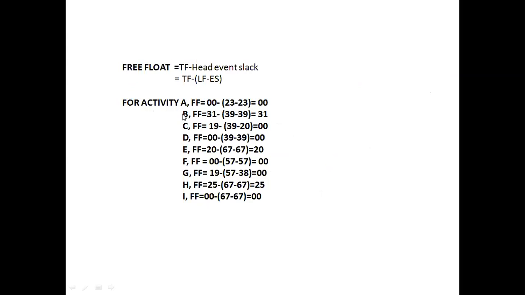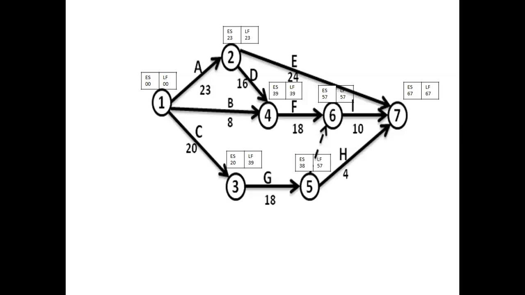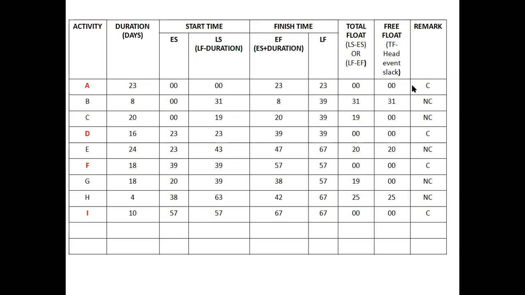You just see this one. This has to be calculated by considering the total float from the table and the LF minus ES from the network diagram. LF minus ES from the network diagram, here it is shown, and total float from the table. Then we can calculate the values of this column, that is free float. These are the values of the free float.